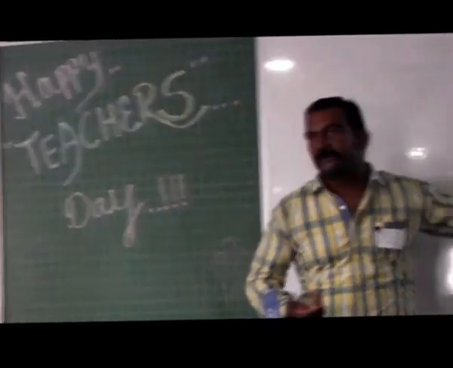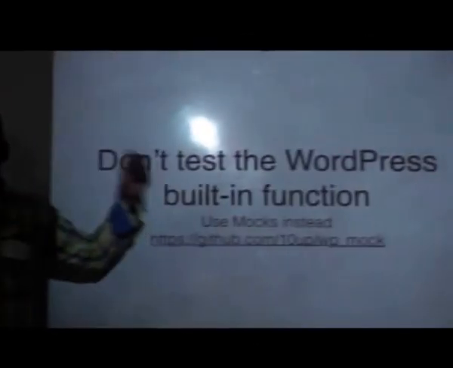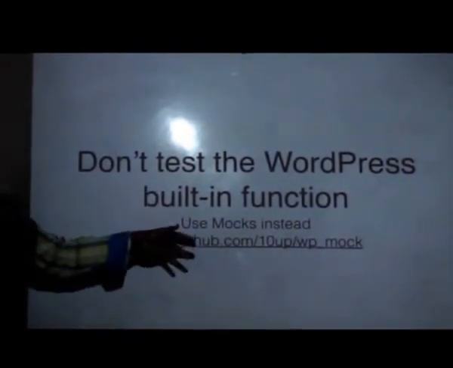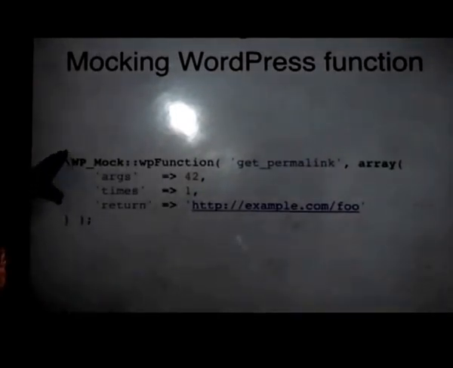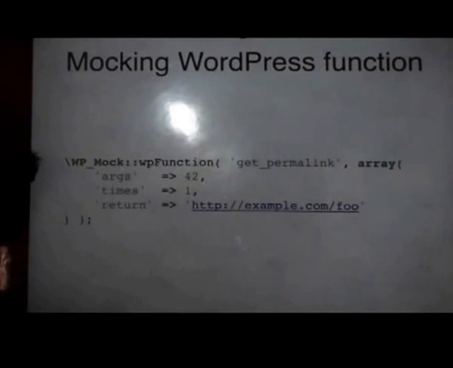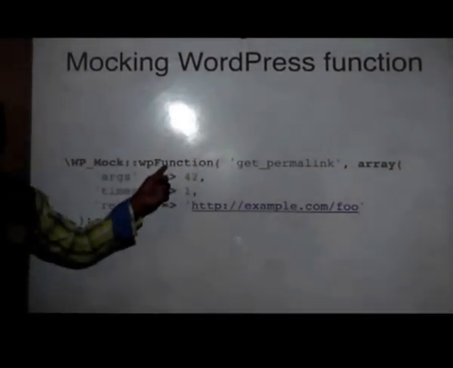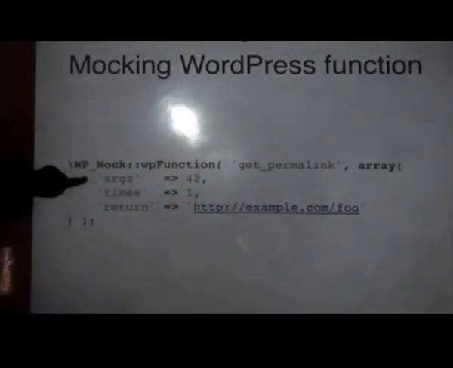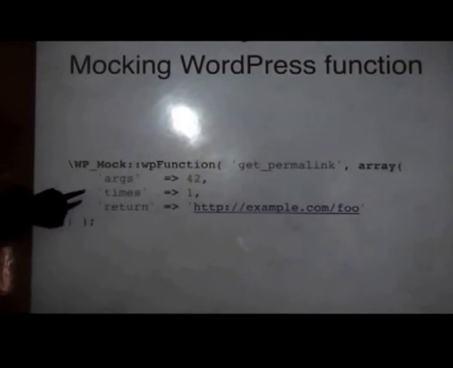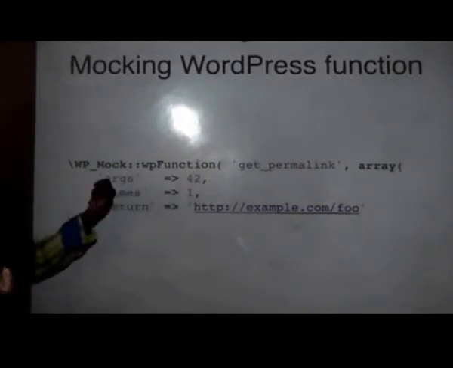And there is something called WP Mock, which is a mocking library for WordPress. That's what I'm going to be using now. That would allow you to define that. So how does mocking a WordPress function work? For the get permalink function, all we need to do is just do this. It will create a mock function for us. And what are the parameters for that? It basically says that it is a WP function, a WordPress function. This is the name of the function. And it will take an argument. Okay? And we will pass this value as an argument to it.